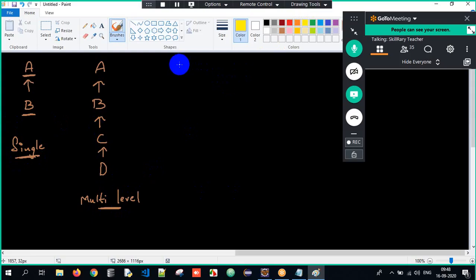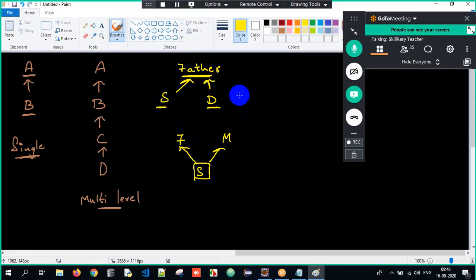Now, I told you Father, Son and Daughter. This is one thing. And this is A. Father, Mother, and this is Son. Imagine. So now get the difference here. One superclass and multiple subclasses is called hierarchical inheritance.